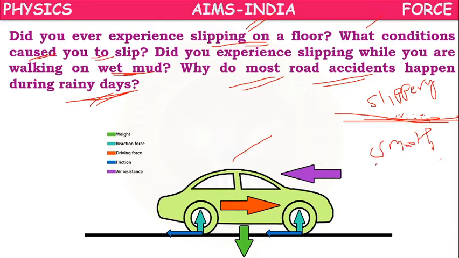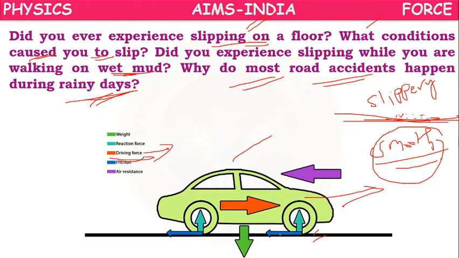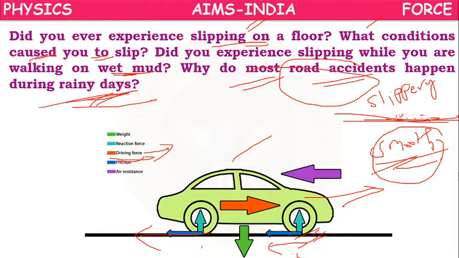That's why on the smooth surface the tires will slip, because many forces work on the car. If the driving force moves the car forward, then friction acts in the opposite manner at the tires. This friction will become less, because of that tires will slip, and we can observe road accidents during rainy days. So this happens because of friction.